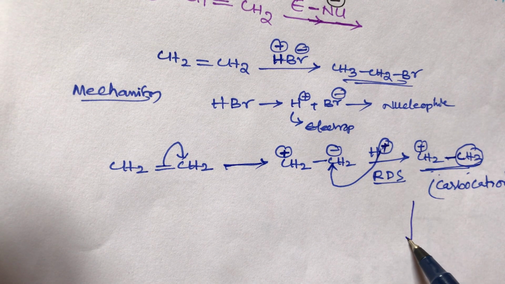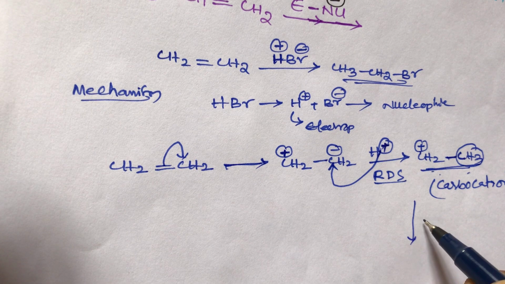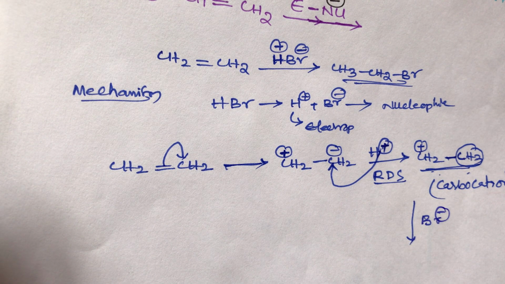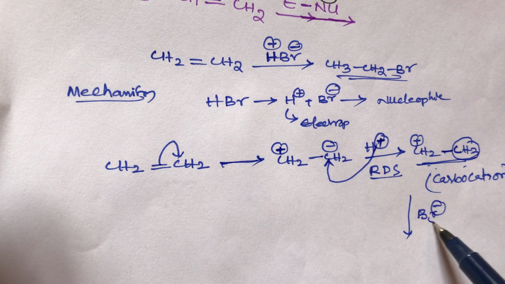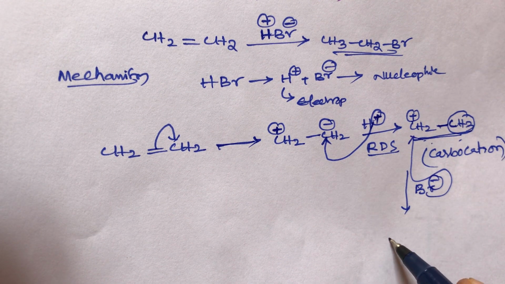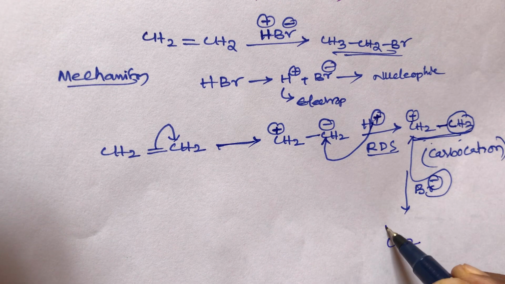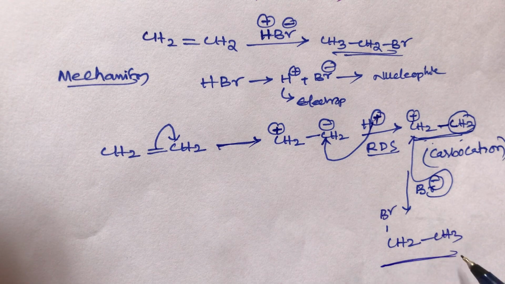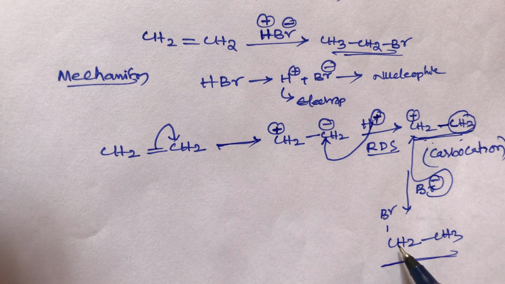After that, in the second step, the nucleophile Br- attacks the positive charge side. The product is CH3CH2Br, the ethyl bromide.